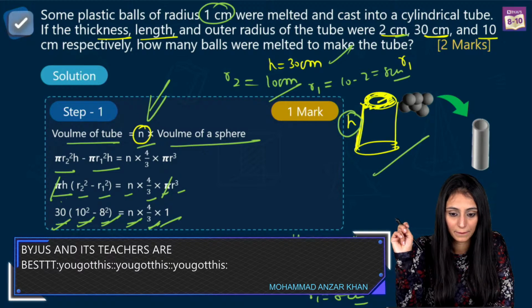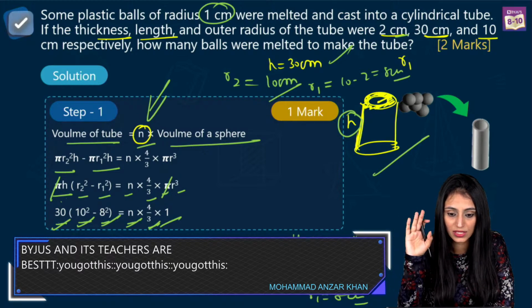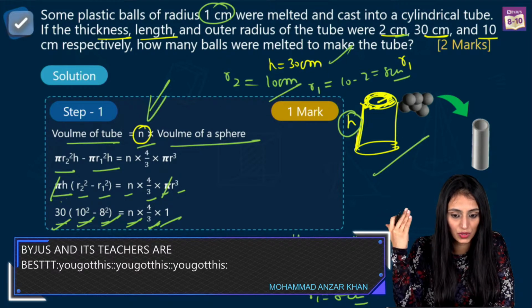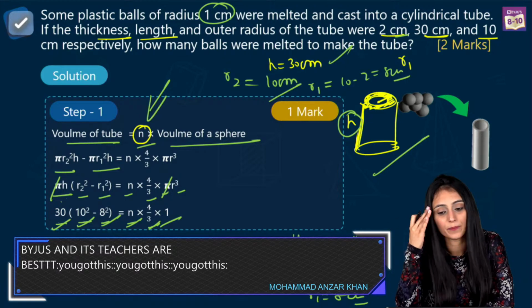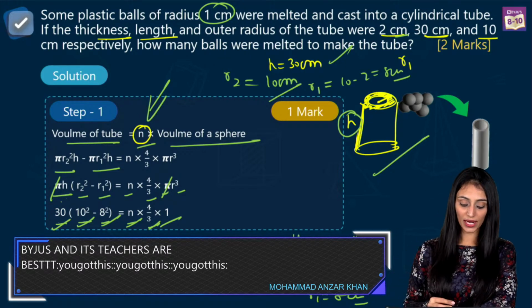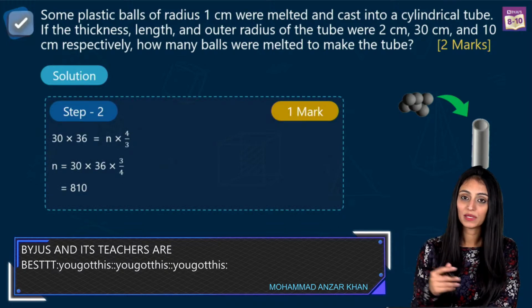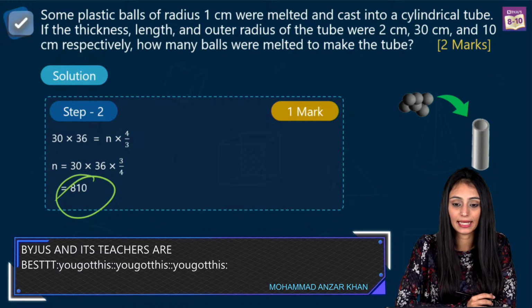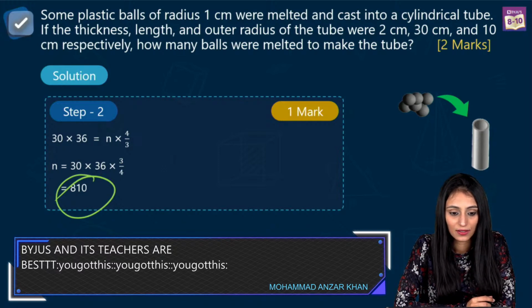Right? Yes, Jeevni Chauhan, crystal clear. Yes. So, okay. Yes, ma'am, clear. Charvi is saying some students have given the answer also. Okay. So this much step clear is to everyone, right? So from here, simply we will just solve it and we get number of balls as 810, right? Sakti Devi, Byjus is the best learning app for scoring marks. Thank you, Sakti. Yes. Okay, so it's clear to everyone.